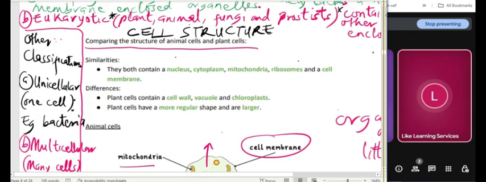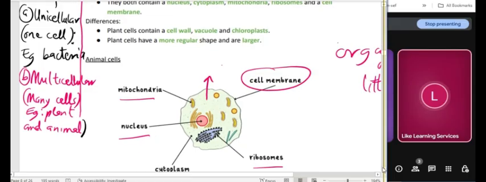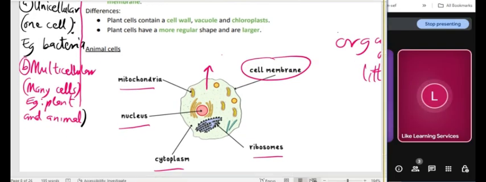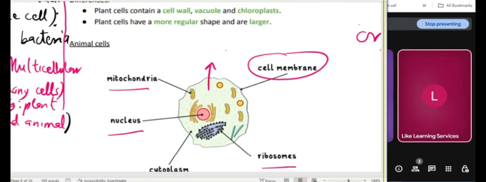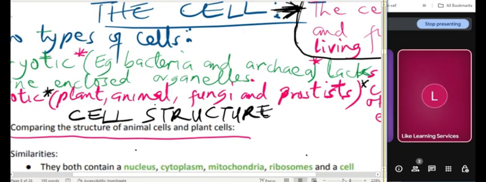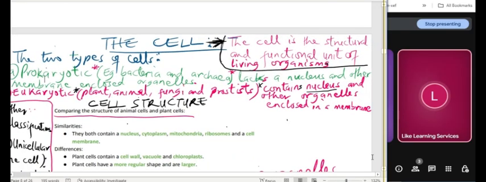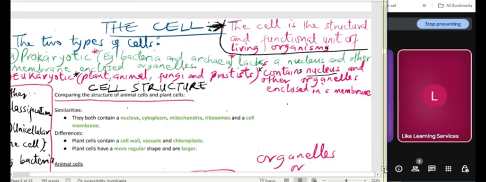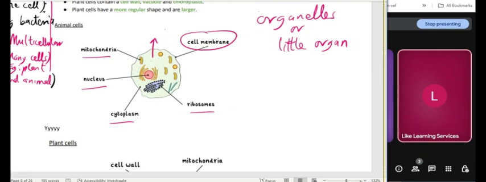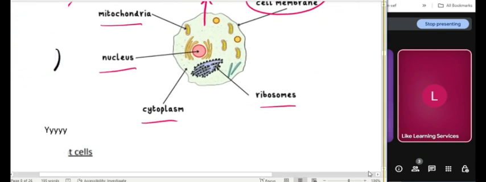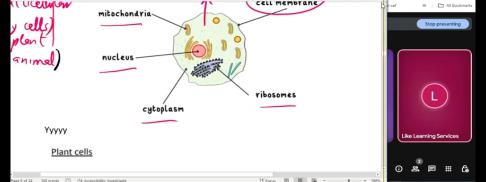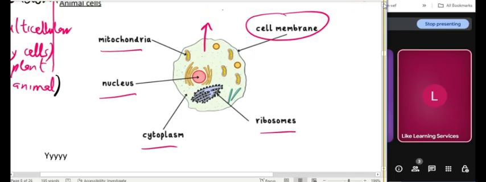Okay, now let's look at the different parts of a cell. As you can see in this diagram, you can see some of the parts already. Let me show it again. Tell me the parts you can identify already. Tell me the parts.